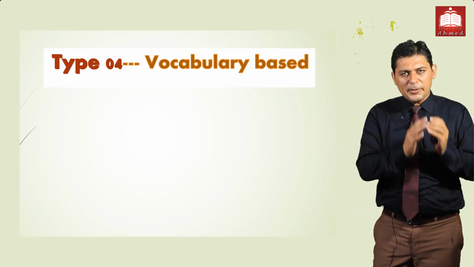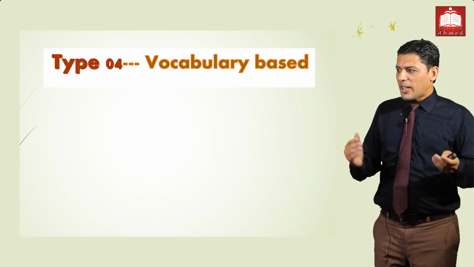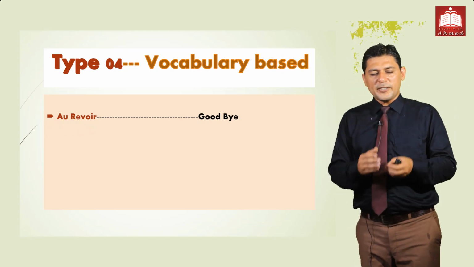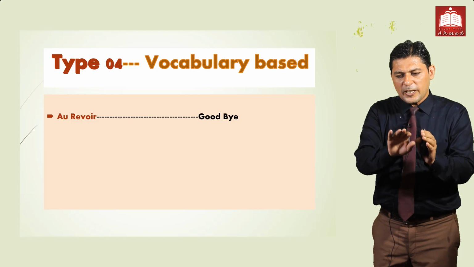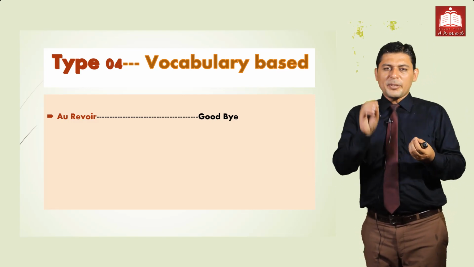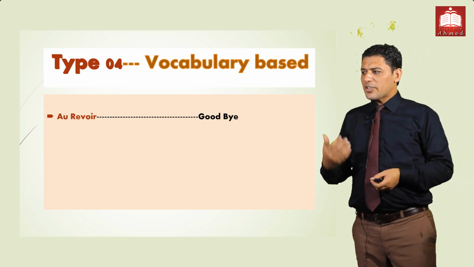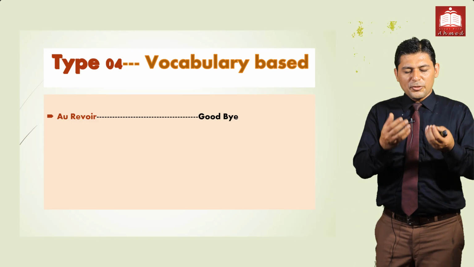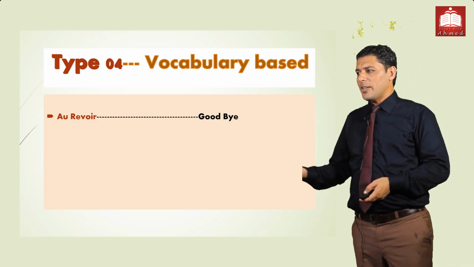Though we have a separate question for vocabulary in section B, subsection D, we also have a vocabulary part in MCQs. In the vocabulary part, we have 3 and 4 levels. You may be given a word and asked to tell its origin. The origin of this word is French. It was spoken by Count of Monte Cristo, speaking to Albert. The meaning of this word is goodbye.